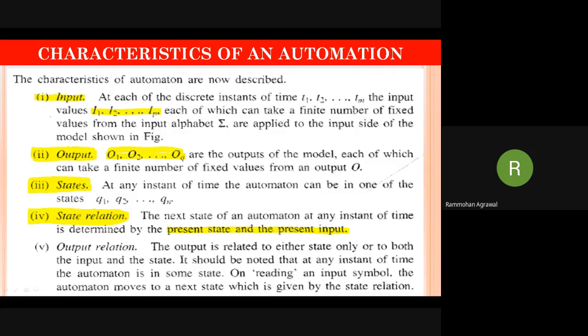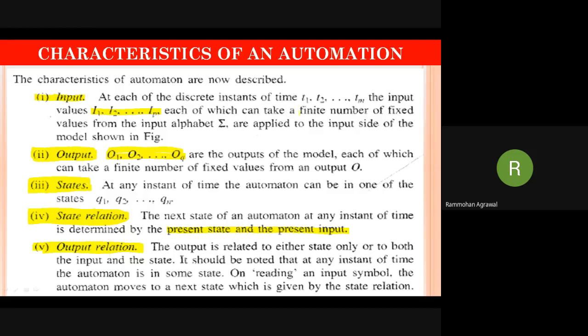But whenever previous states have calculated some output, that output will be transferred to the next state as an input. Okay, this is the system of an automated system, and the output relation is an output related to either any of the states or any of the inputs. Then you can have an output relation.